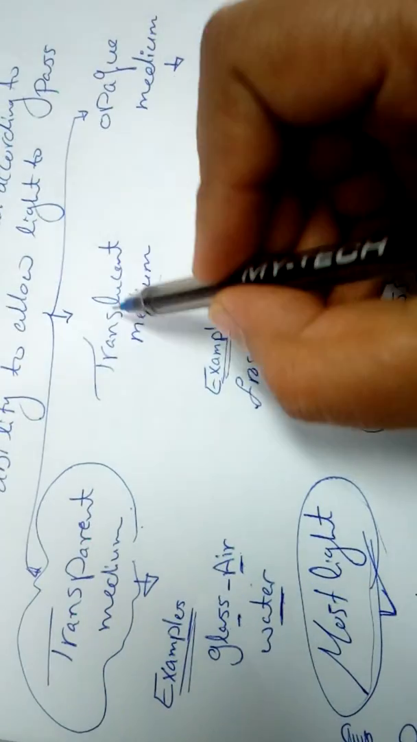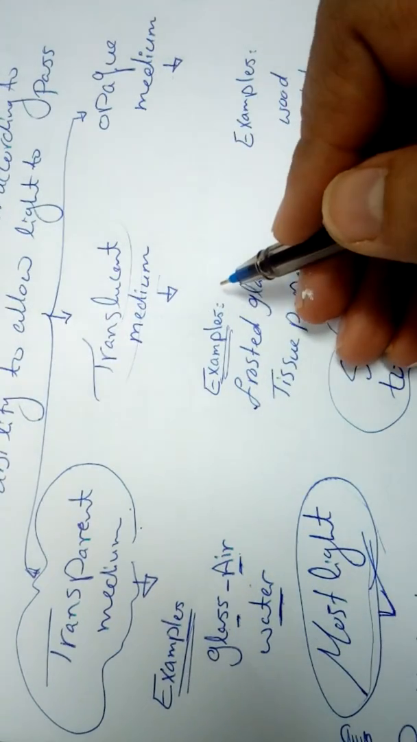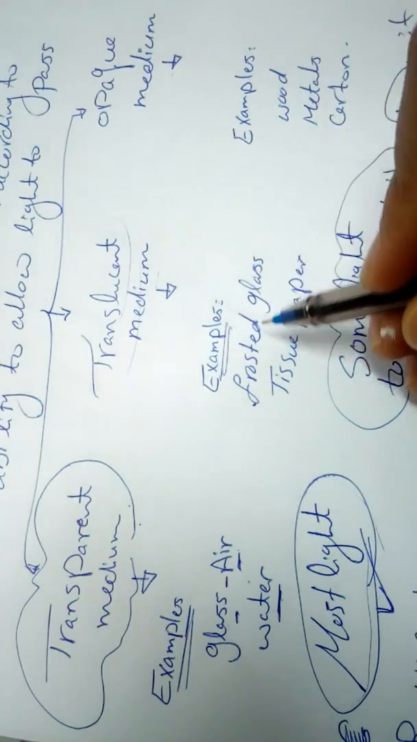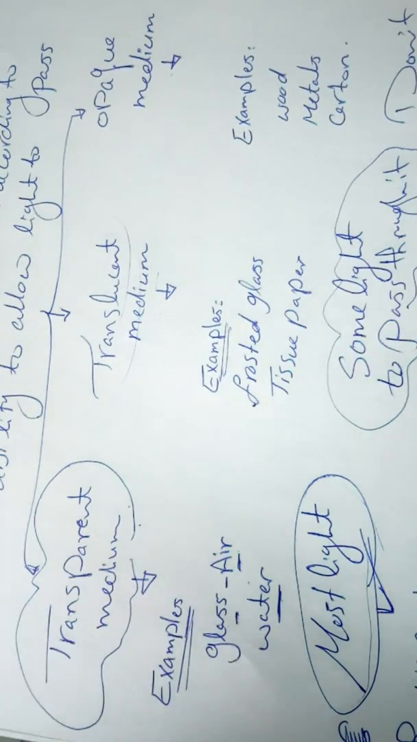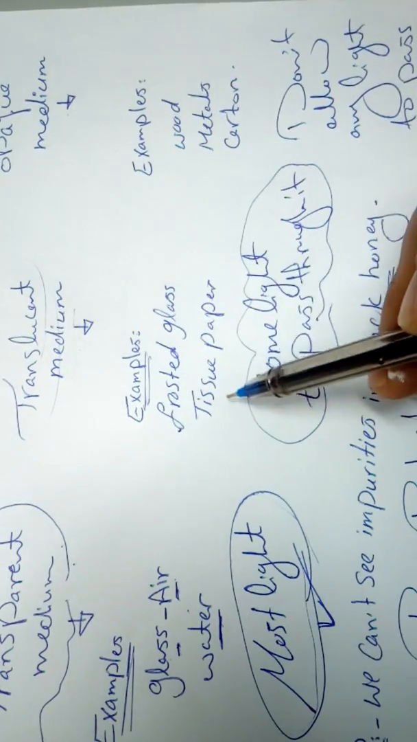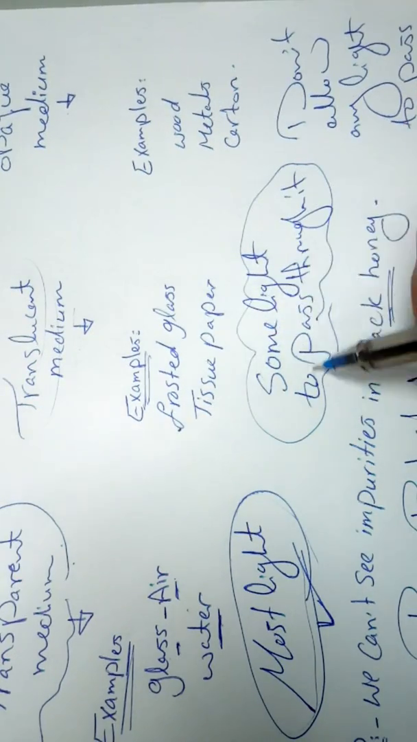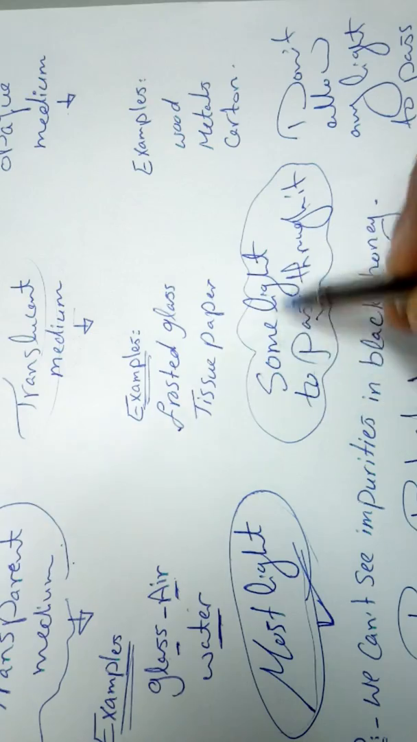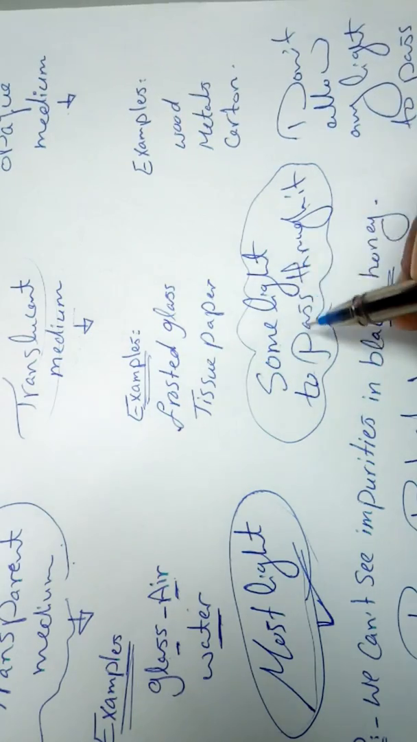What about translucent media? A translucent medium is like frosted glass or tissue paper. Frosted glass or tissue paper allow some light to pass through it, and absorb the other parts.